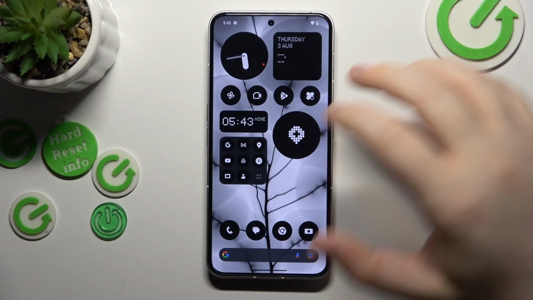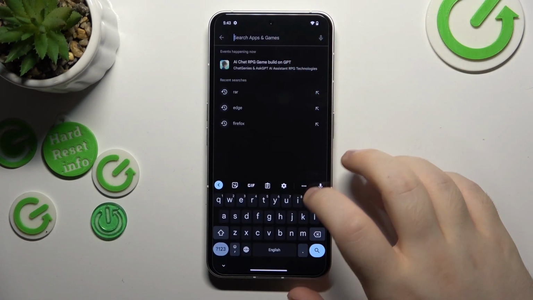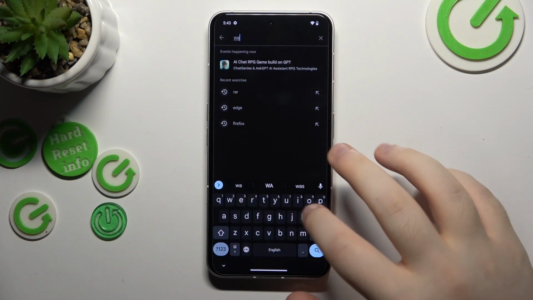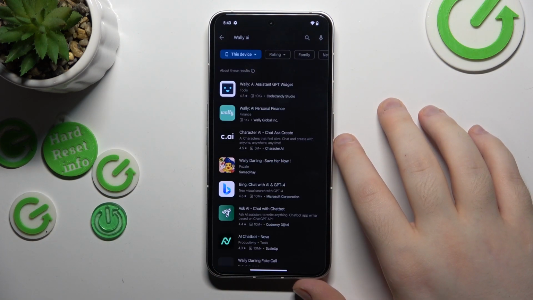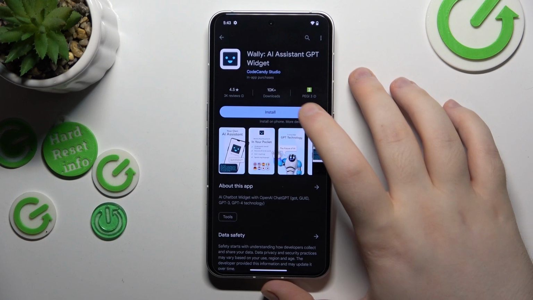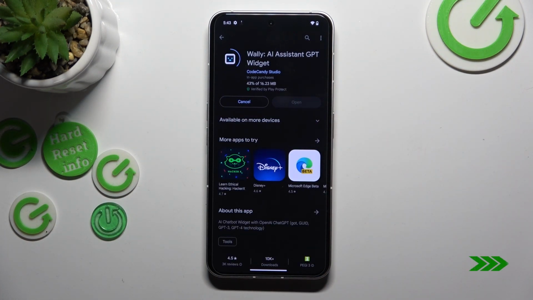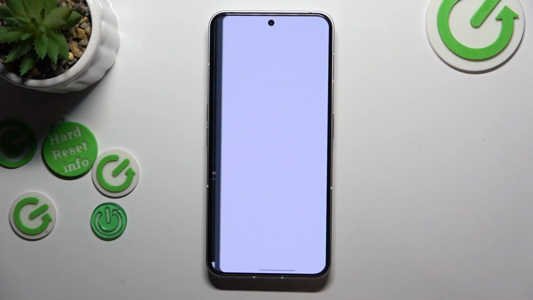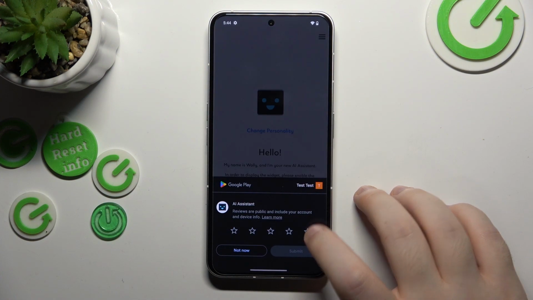So you have to start with opening your Google Play Store. Now click on your search bar and type in Wally AI and click search. Now select this application and click install. Now click open and you can skip introduction.